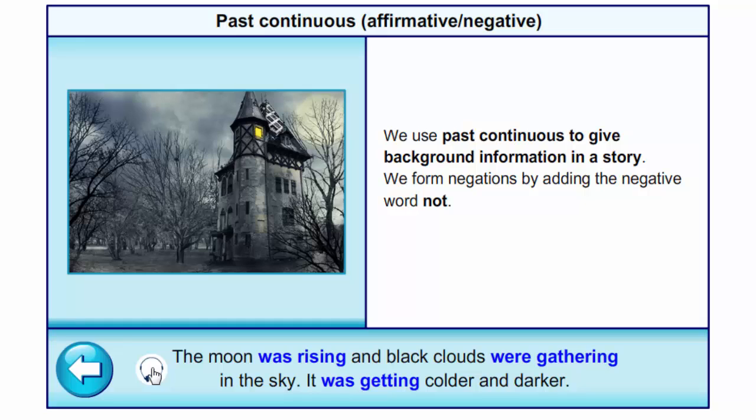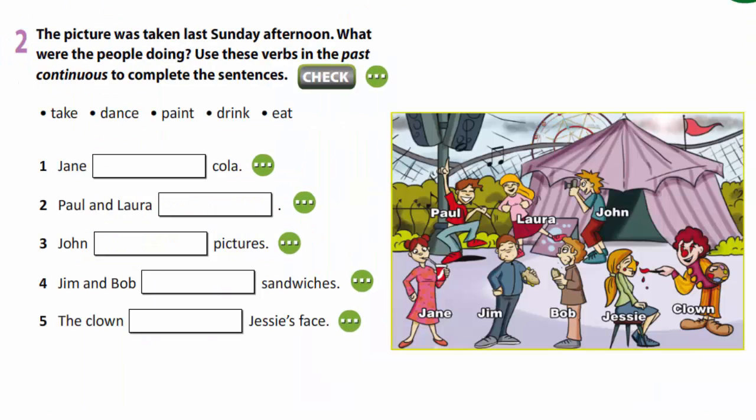The moon was rising, and black clouds were gathering in the sky. It was getting colder and darker. Exercise 2. The picture was taken last Sunday afternoon. What were the people doing? Use these verbs in the past continuous to complete the sentences: take, dance, paint, drink, eat.